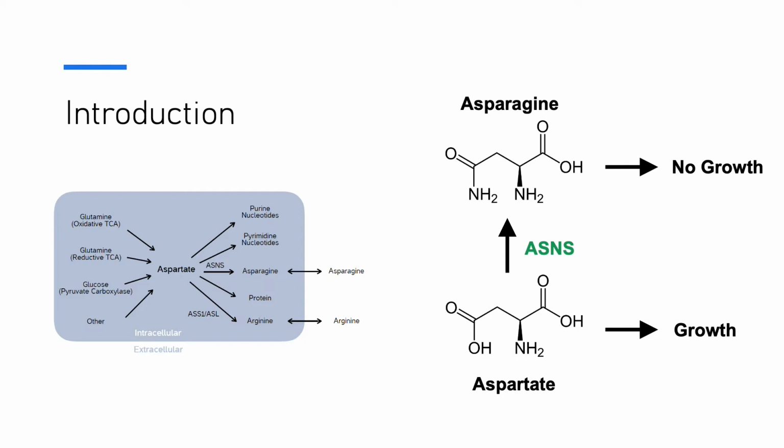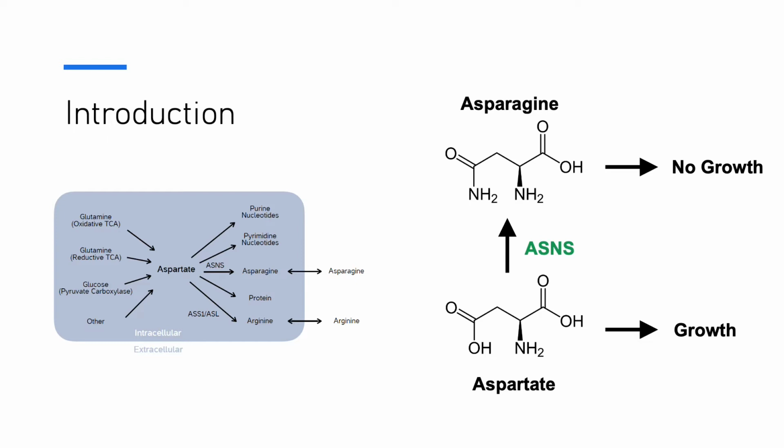As you can see in the blue diagram on the left here, aspartate is not only incorporated into proteins, but is also a substrate for nucleotides and other amino acids, notably asparagine. Aspartate is converted to asparagine by asparagine synthetase, or ASNS. While asparagine is used in the production of protein, it does not increase cell proliferation rates like aspartate.